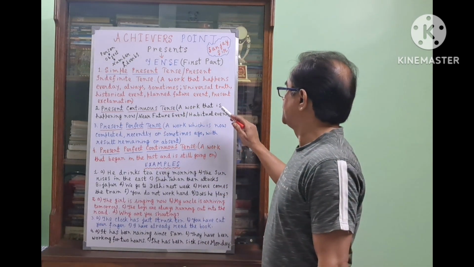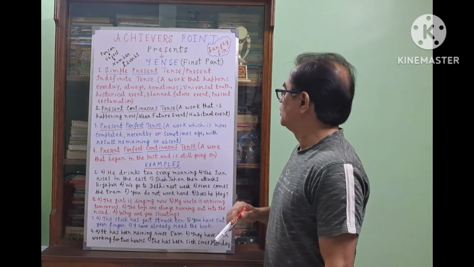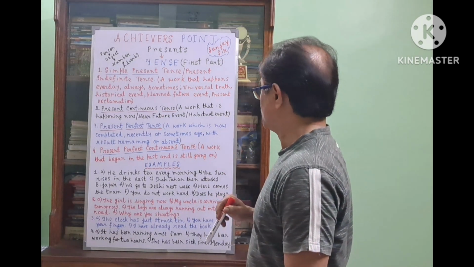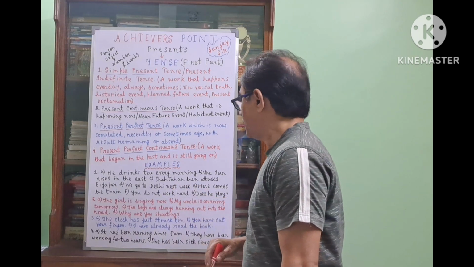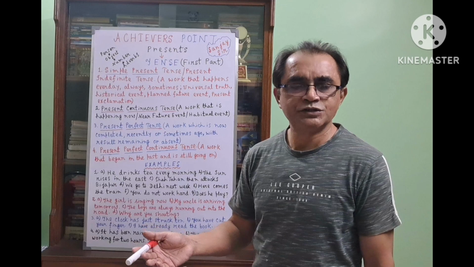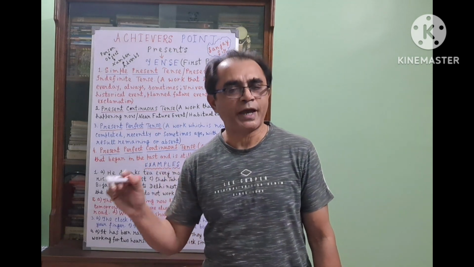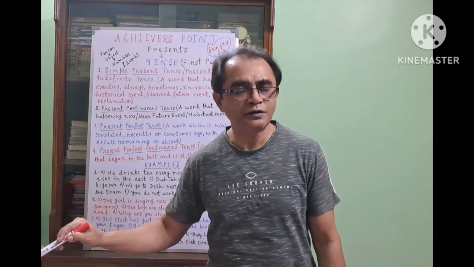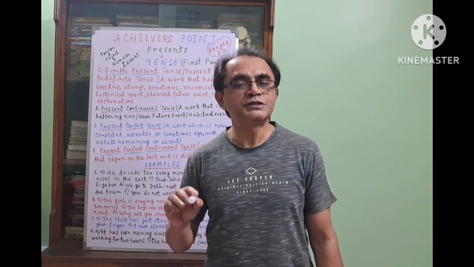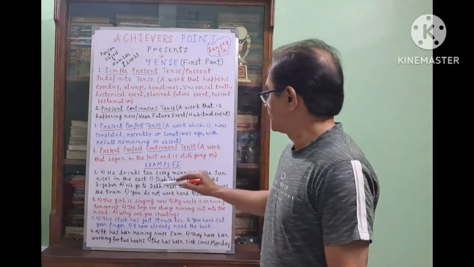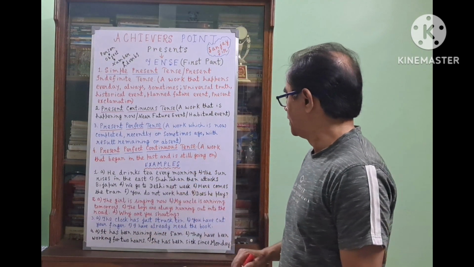Now I am coming to present continuous tense. What is the definition? A work that is happening now or a near future event. Sometimes a habitual event also. Example, the girl is singing now. This is happening now. With I, you have to use am. With you, they, we, you use are. And with he, she, it, any name, we use is. This is continuous. The girl is singing now.